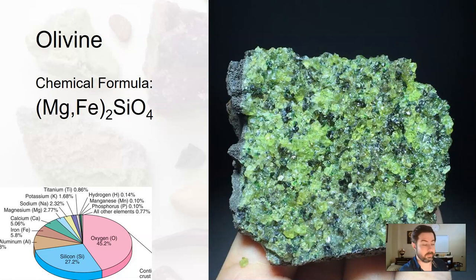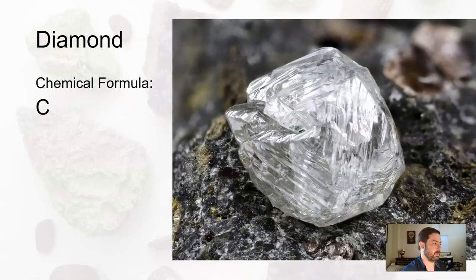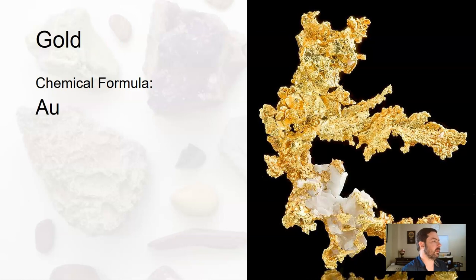Here is olivine, very, very gorgeous. Again, this is one of those substitutions. It can be either or, and both magnesium and iron very common, along with silicon and oxygen. There's another one of those substitutions, garnet, gemstone garnet. I forget what month birthstone that is, but again, all common stuff. And then sometimes you get these native elements just made up of one thing. For instance, like diamond. It's just carbon, just C, bunch of carbon, and gold.